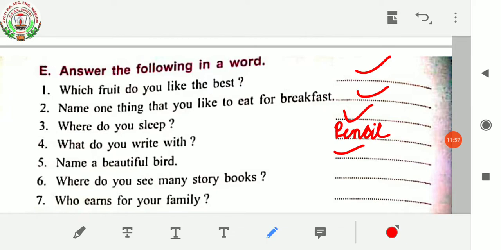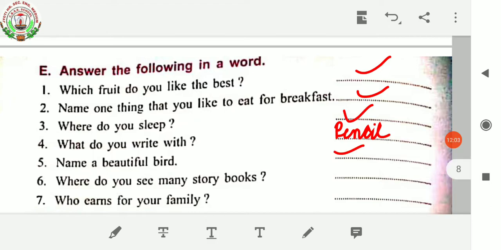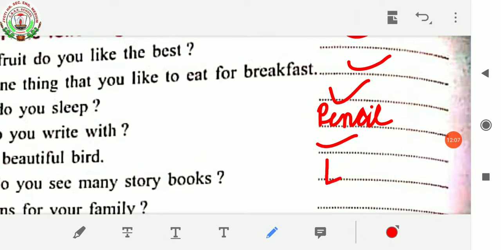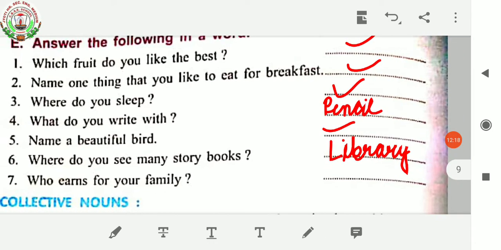Number 6. Where do you see many story books? We used to see many story books in a library. Next, who earns for your family?